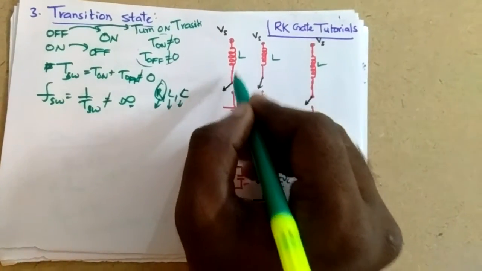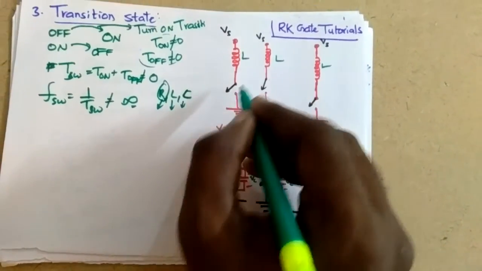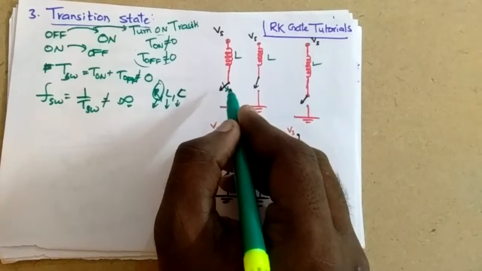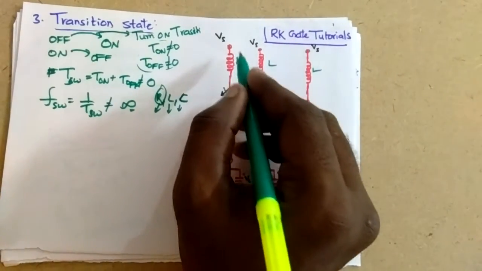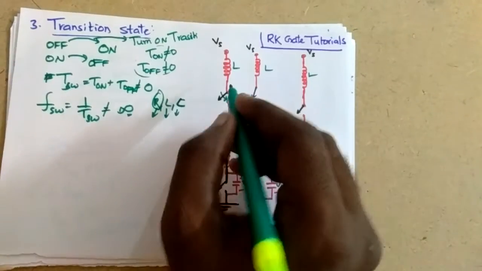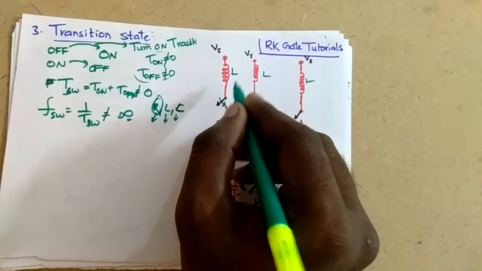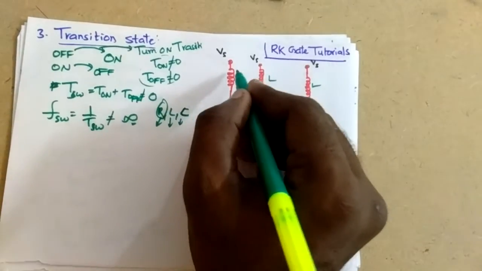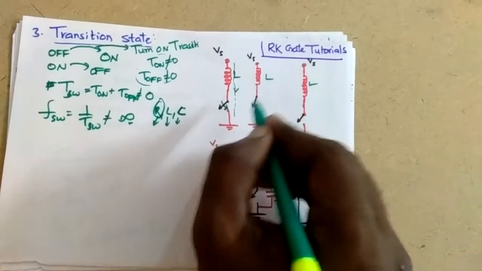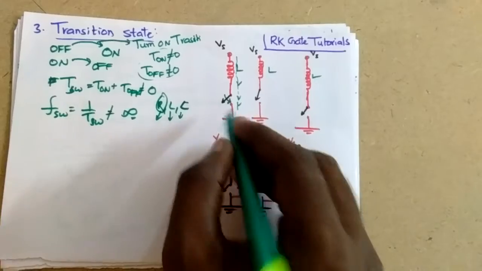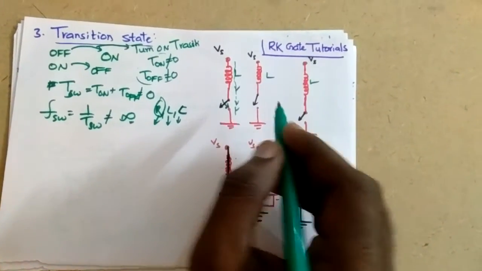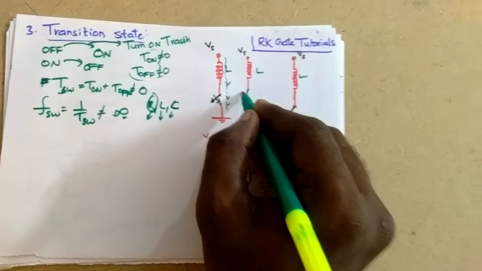So what happens when the inductor is connected in series with the switch? When you are turning on the switch, when you are closing the switch, initially the current was 0, there exist initial conditions. Then the current flowing through the inductor will be like this. So the inductor will support the turn on transition. But what happens to the off transition?